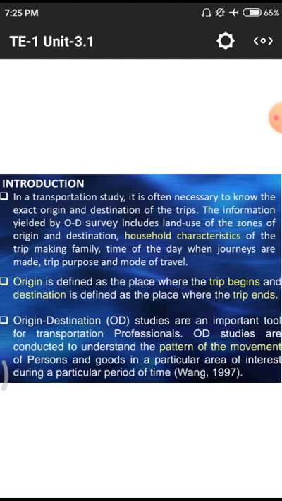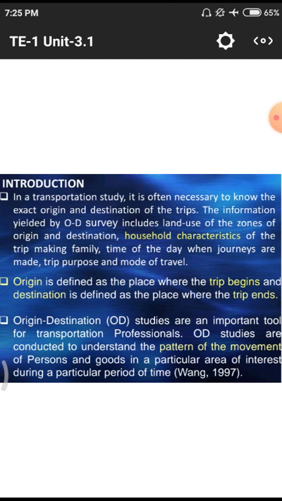After the railway station they move by rail. Next, from starting point to ending point, how many transporting systems they have used, all those come under these different patterns of movements of persons and goods for a particular interest during a period of time.